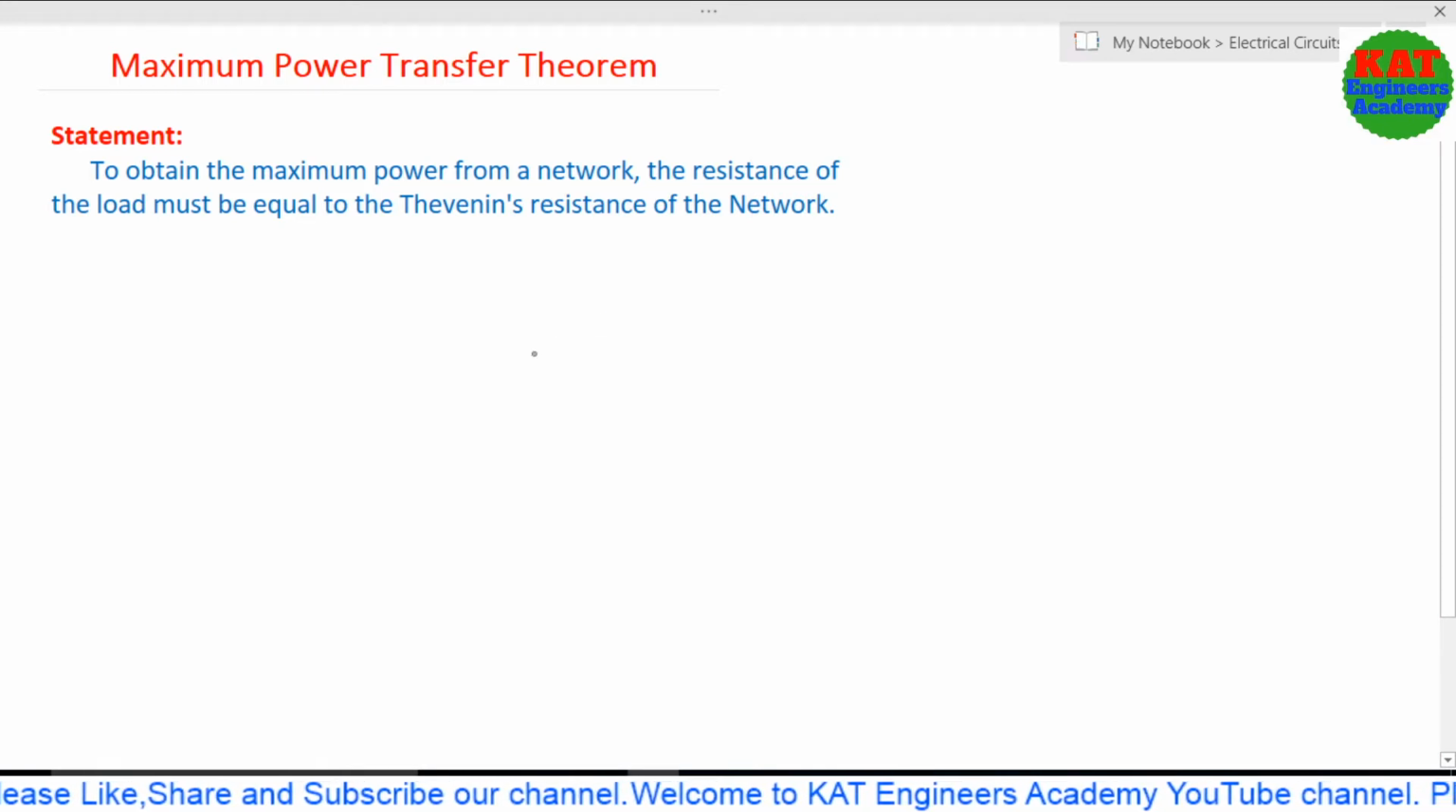Okay friends, just see here I have given the statement first. After seeing the statement we have to prove it. According to our theorem, to obtain maximum power from a network, the resistance of the load must be equal to the Thevenin's resistance of the network.